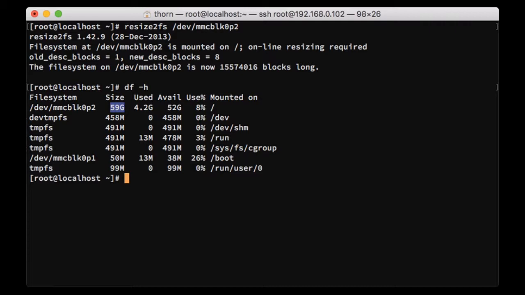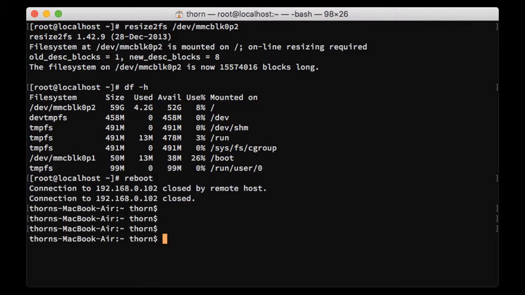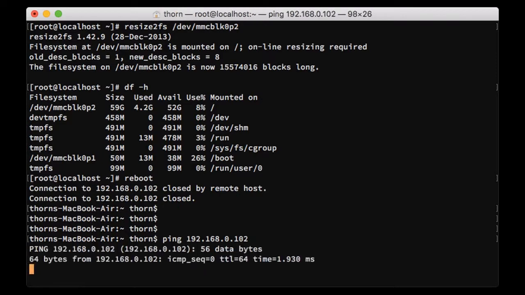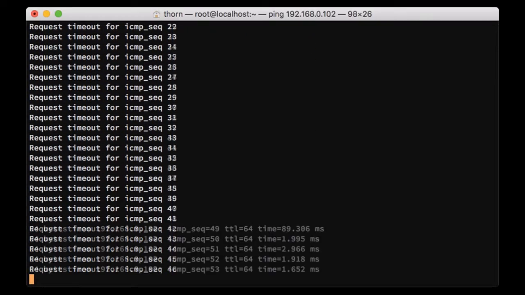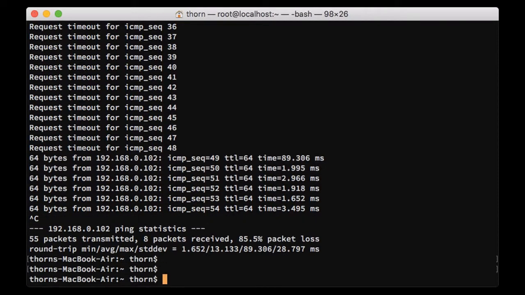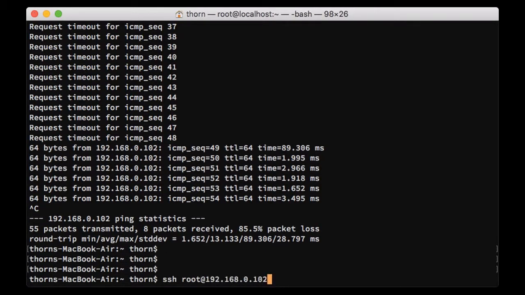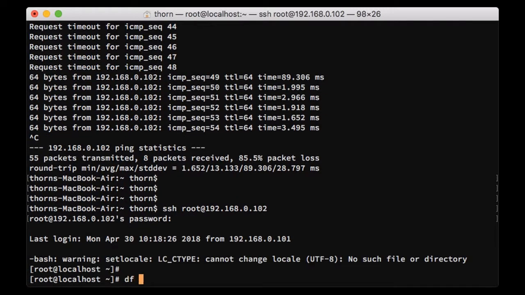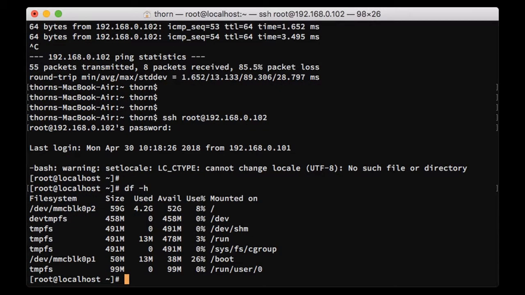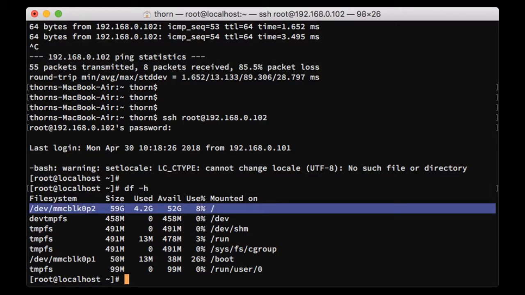And to make sure, we will just reboot the whole system again. Okay, it seems to be back online. Let's re-log in, CentOS, and check our disk size. And here we go. So basically this is it.